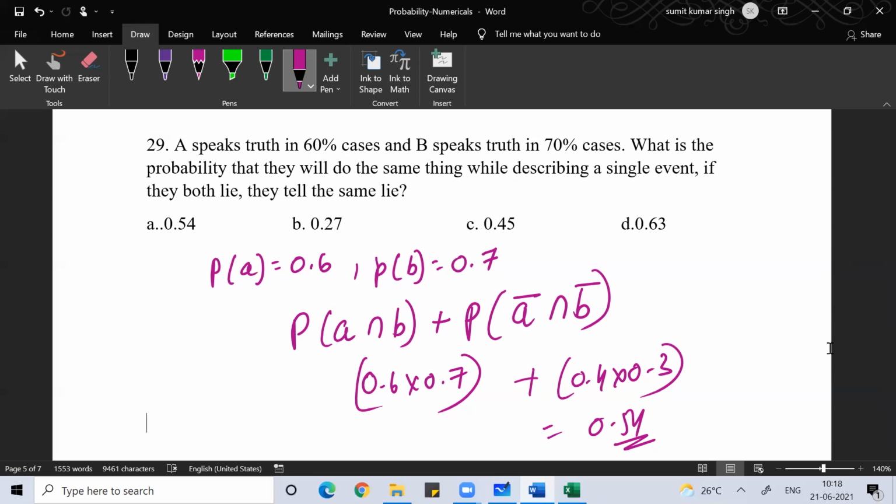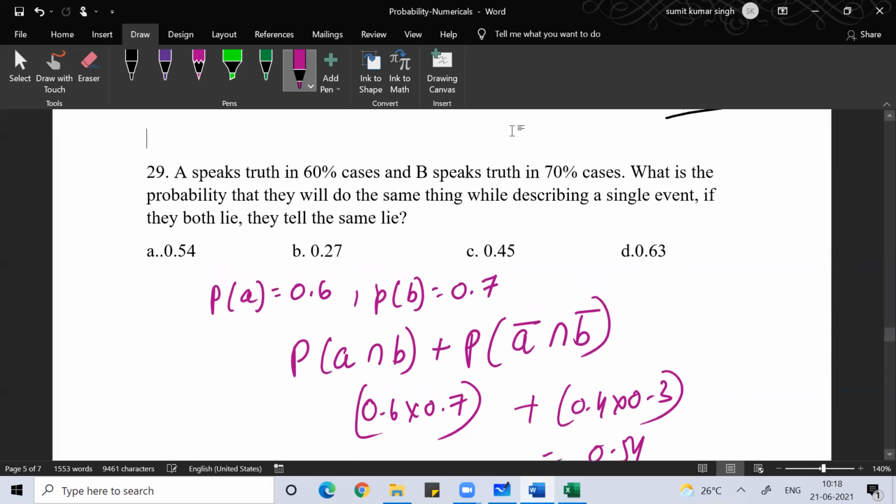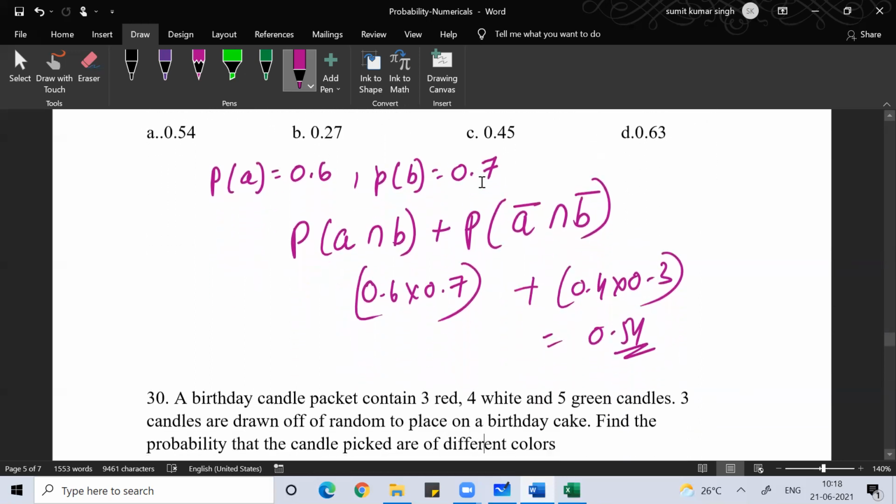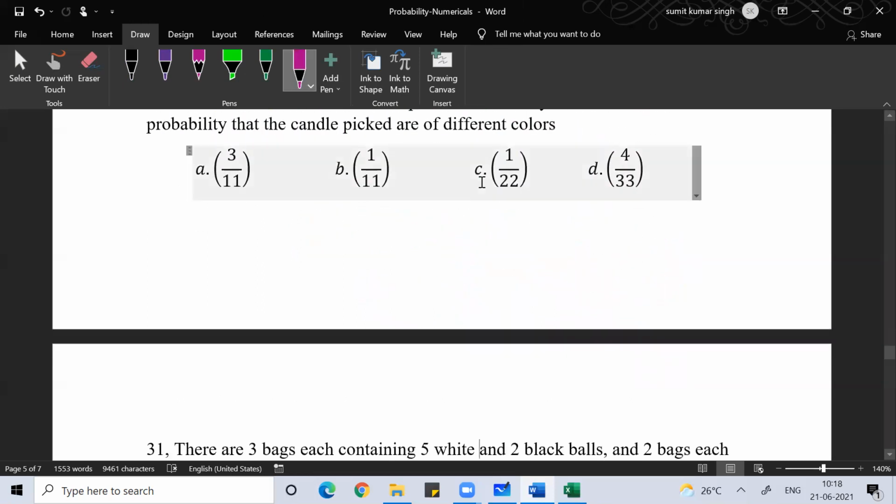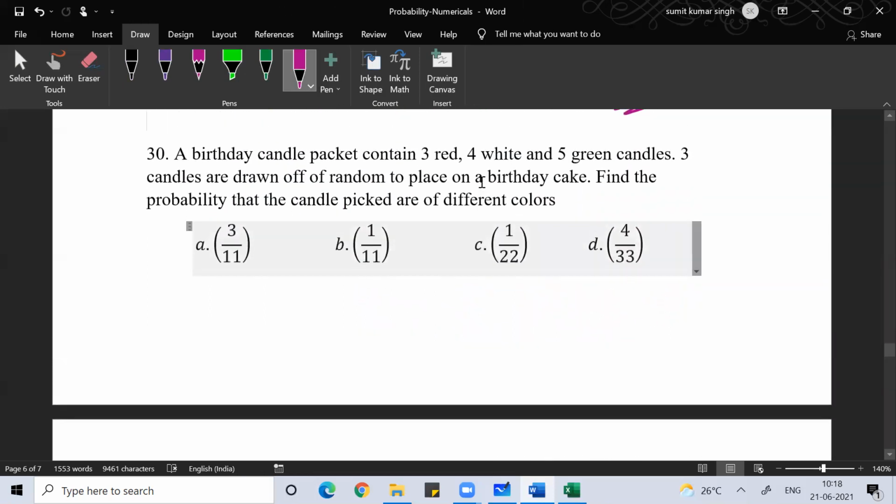Clear, right? Anyone, any doubt? Any doubt, anyone?